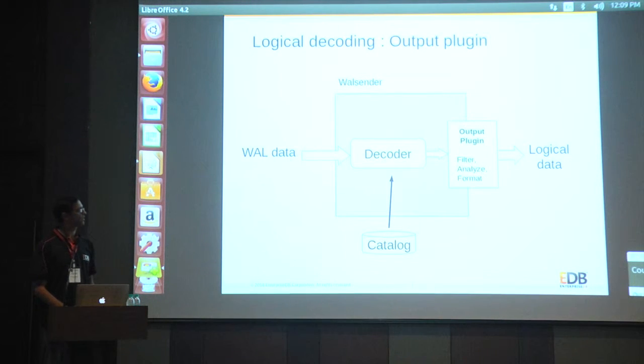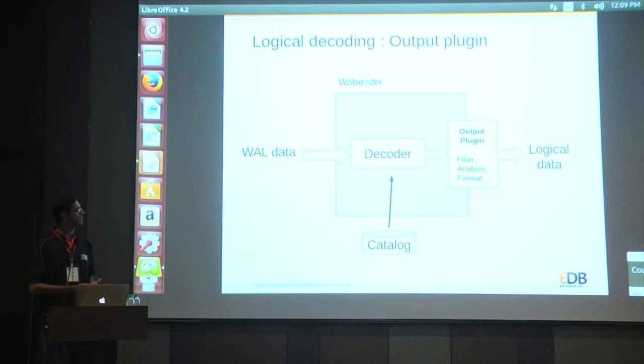The job of that plugin API is to filter that data, like selective replication. If it does not want to replicate a set of tables, it can do that. If it wants to analyze the data at source, it can do that, and it can output the data in any format.